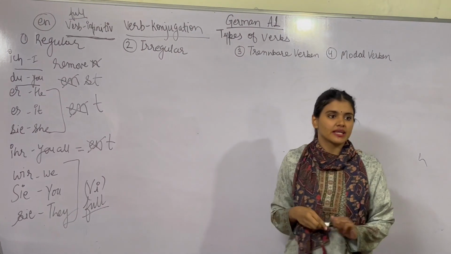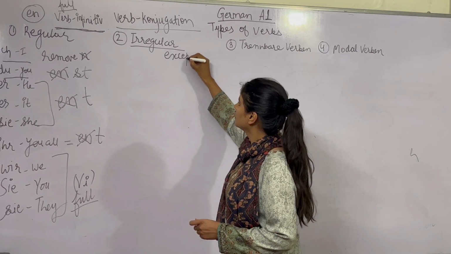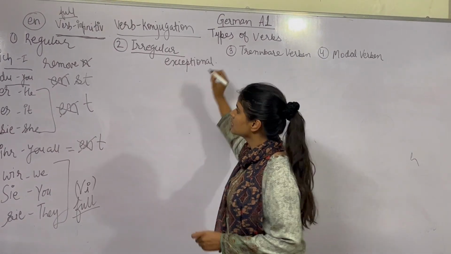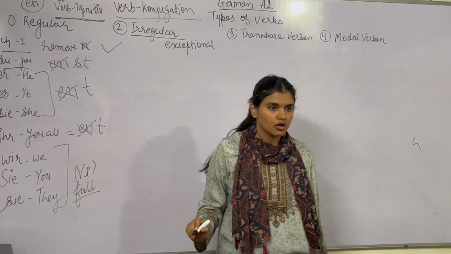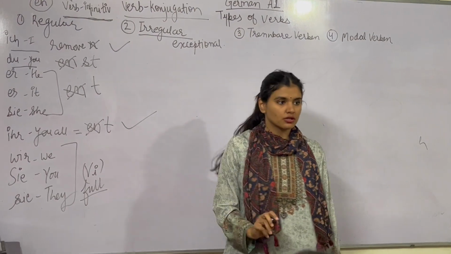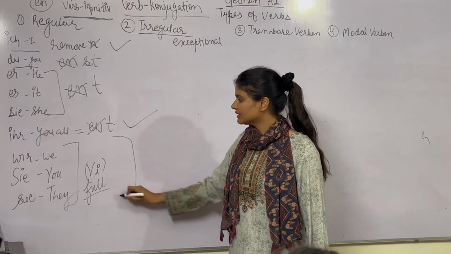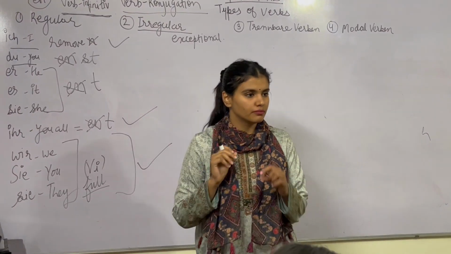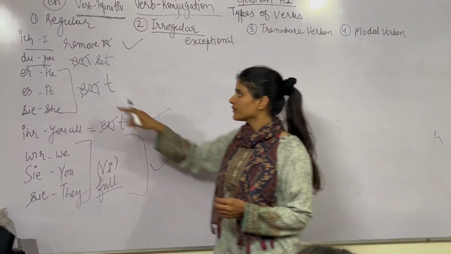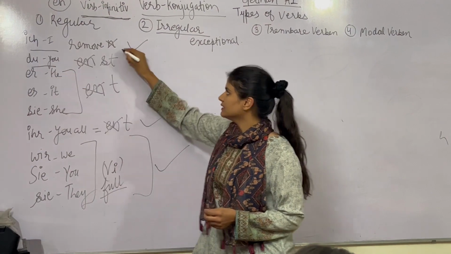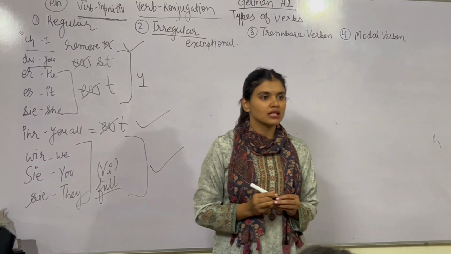There are exceptional cases. Irregular verbs are the exceptional verbs. You can note it down. Rest of the conjugation, be it ich, the methodology is the same. With ihr, the methodology is the same. The rule will remain the same for the irregular verbs. With these three pronouns, the pattern of verb conjugation is also the same. What exceptional thing is happening here? With du, er, sie, es, these four pronouns make a few verbs irregular. So what exceptional thing will happen?